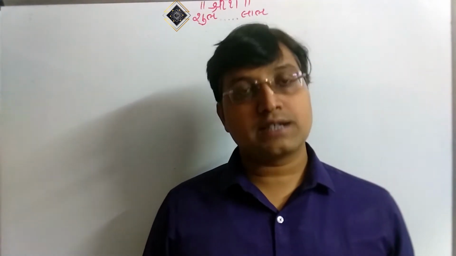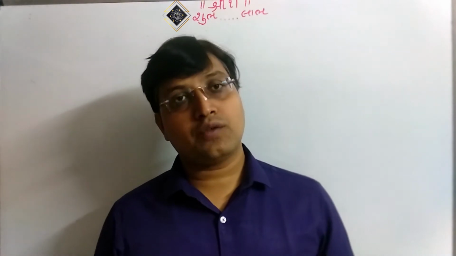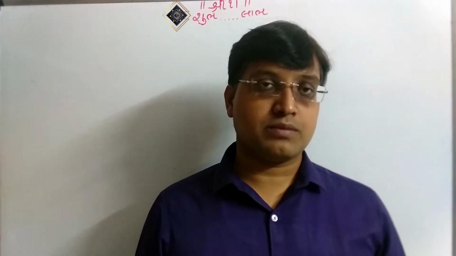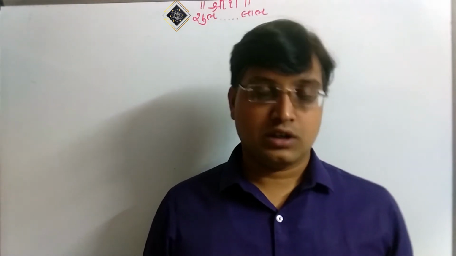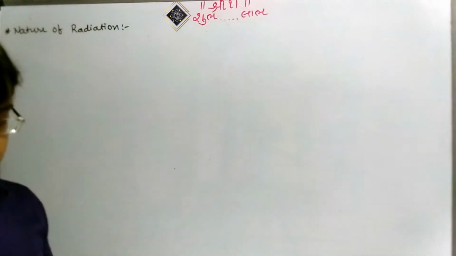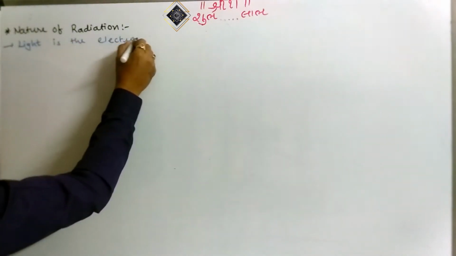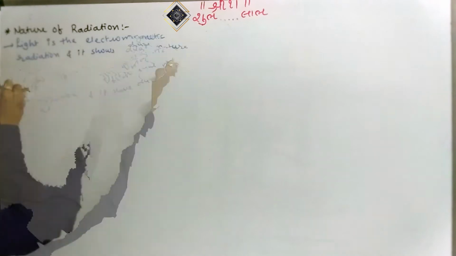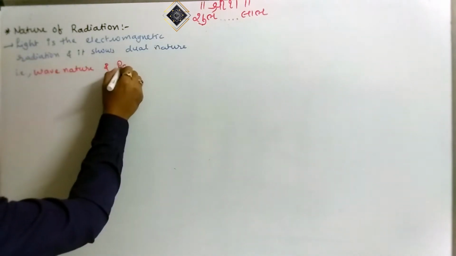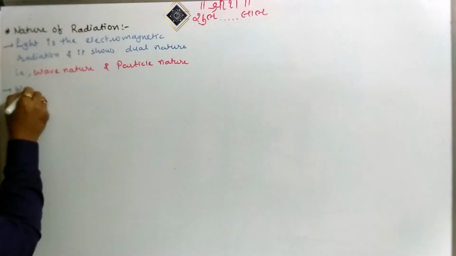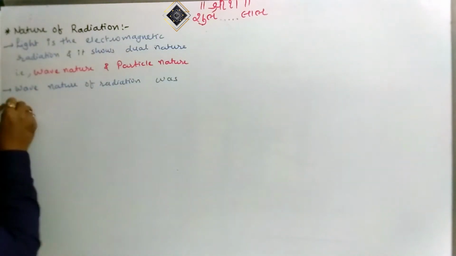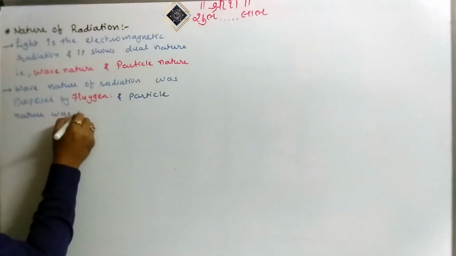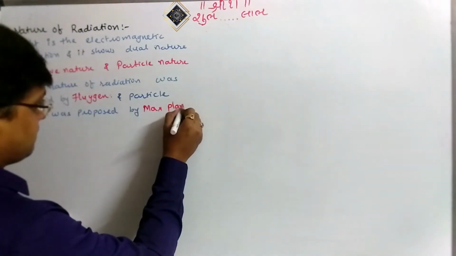The first nature is the wave nature of radiation. The wave nature of radiation was proposed by Huygens, and the particle nature of radiation was proposed by Max Planck. Let's write down. Nature of radiation. Light is an electromagnetic radiation and it shows dual nature, that is wave nature and particle nature. Wave nature of radiation was proposed by Huygens and particle nature was proposed by Max Planck.